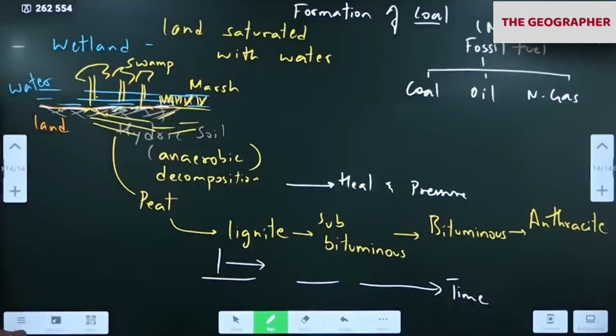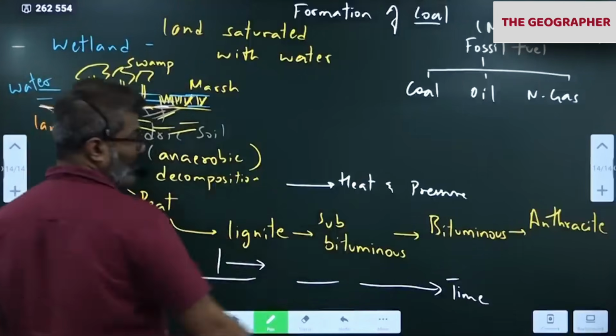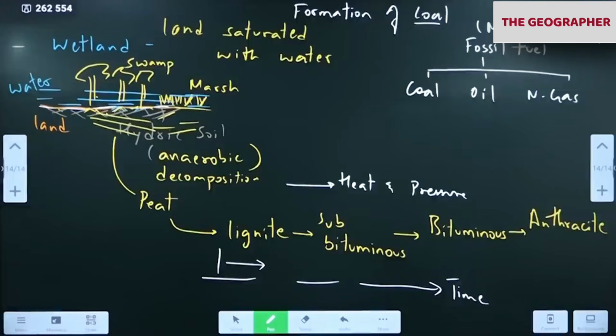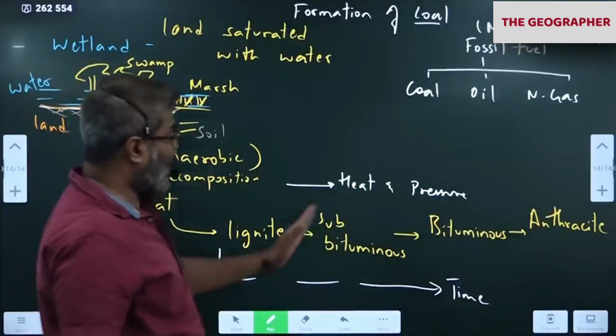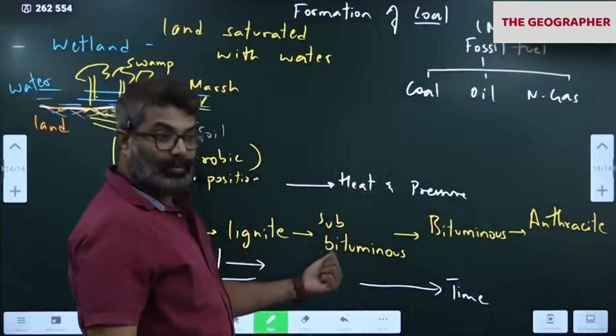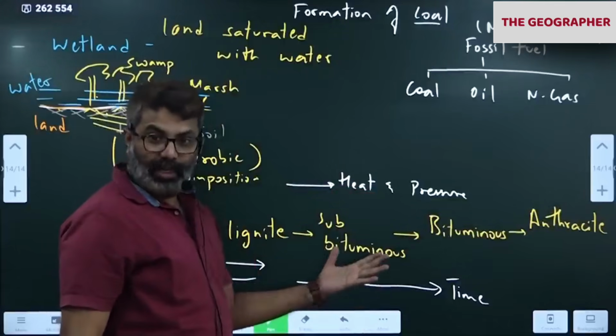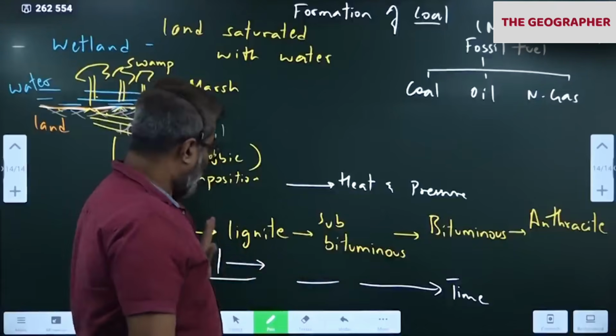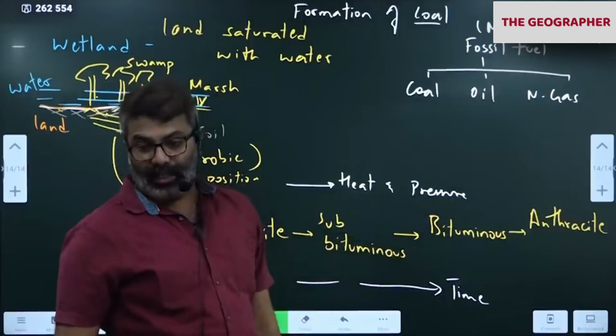Formation of coal. So please remember, the trees which were once upon a time in the swamp, when they die, they get buried in the hydric soil, which is anaerobic, slowly decompose, forming coal, starting from peat. In many books they have given peat, lignite, bituminous, anthracite. Middle one is not given, subbituminous. I have added that because it is also there. Peat, lignite, subbituminous, bituminous, and then anthracite.